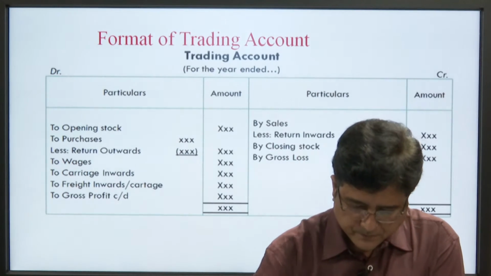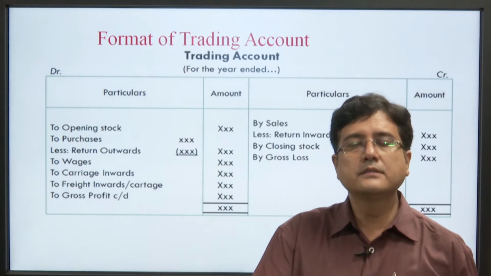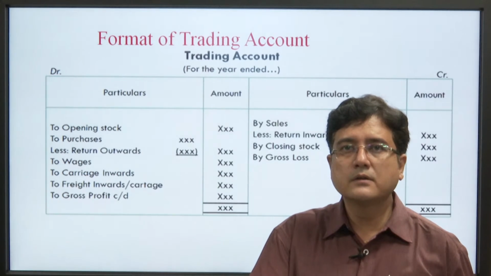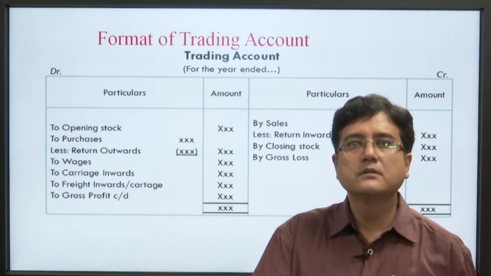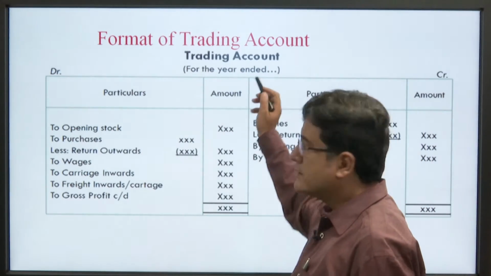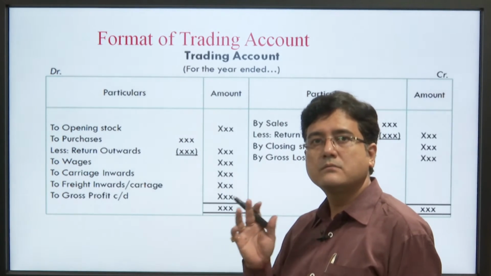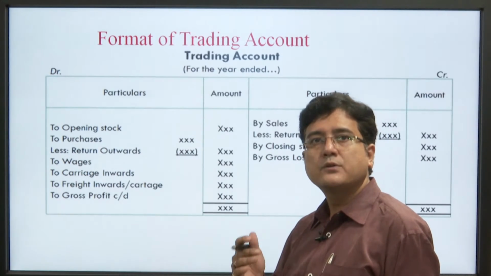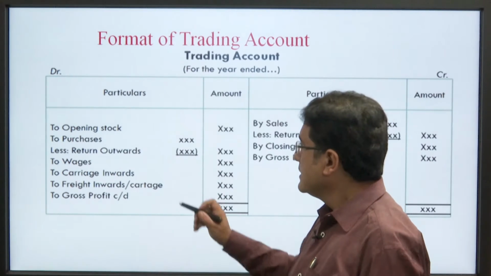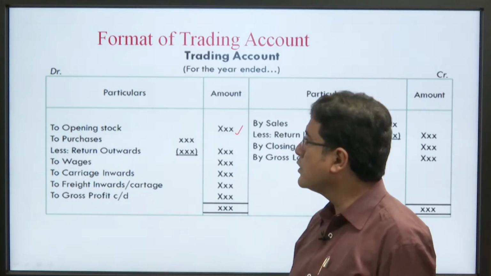See, this is a template or format of trading account, and it must be written "for the year ended", whichever year it ends, year ended 2020, year ended 2021, that means financial year. Here we first start with opening stock.